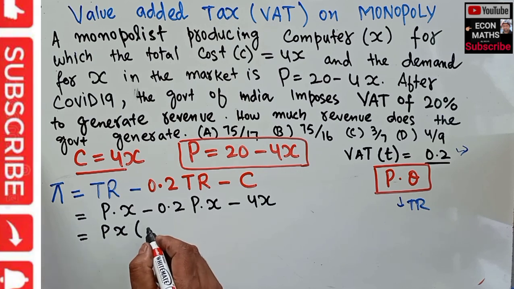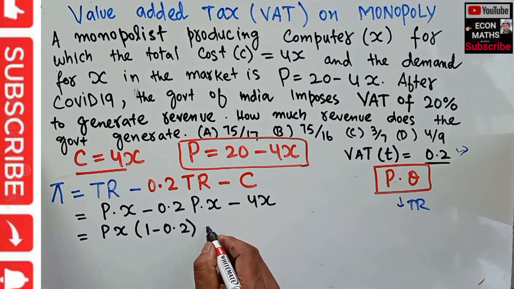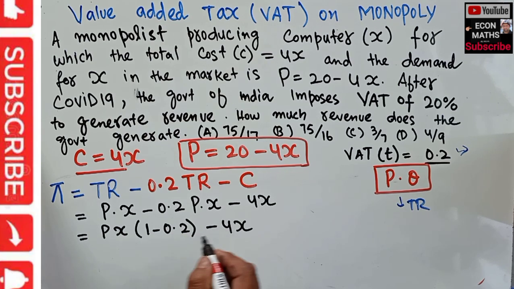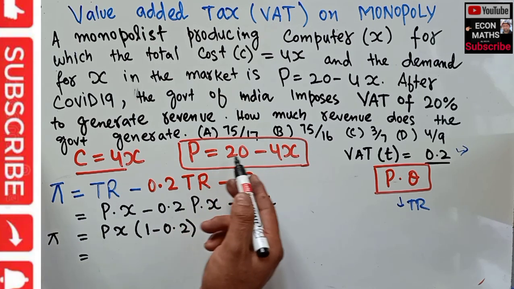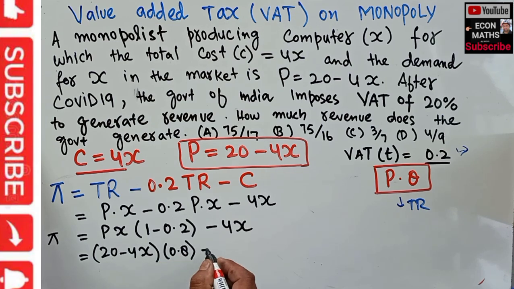We are left with 1 minus 0.2, minus 4X. Now, P into X means P is 20 minus 4X, multiplied by 1 minus 0.2, which is 0.8, minus 4X. Then this will be the profit function for the monopolist.